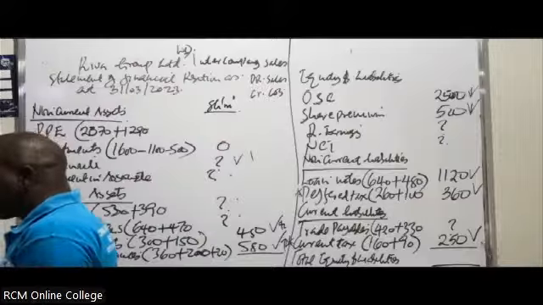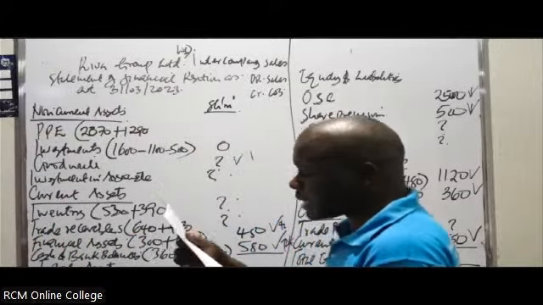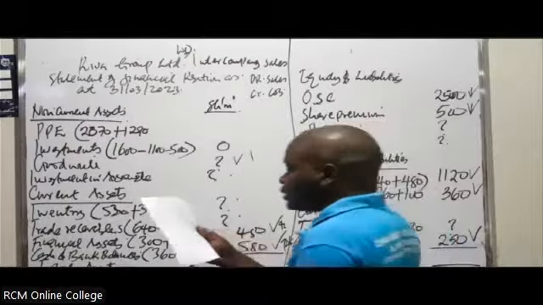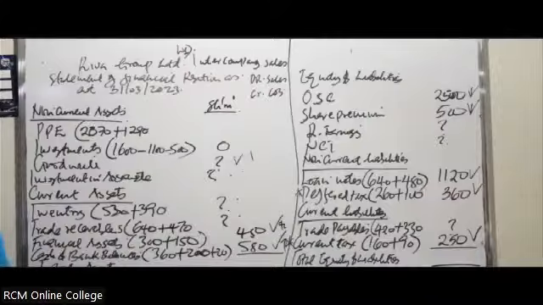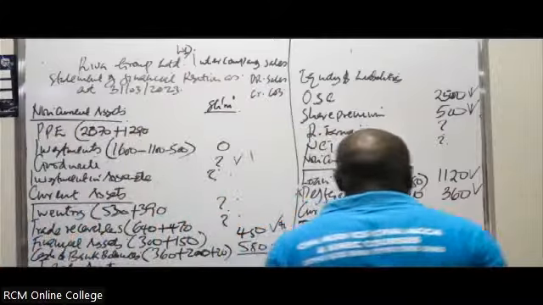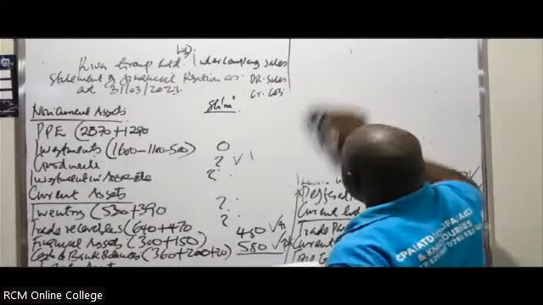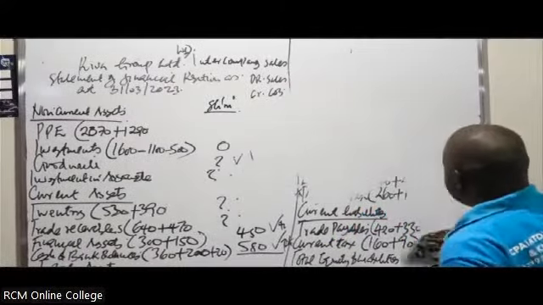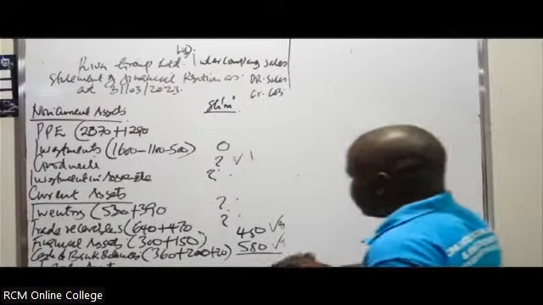Half of these goods remained in the ending inventory of Sai Limited at the year end, 31st of March 2023. That statement tells you that you must calculate something we call the URP, the unrealized profit on the closing stock.